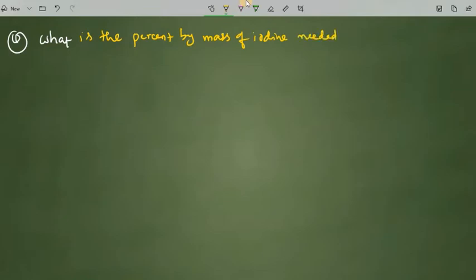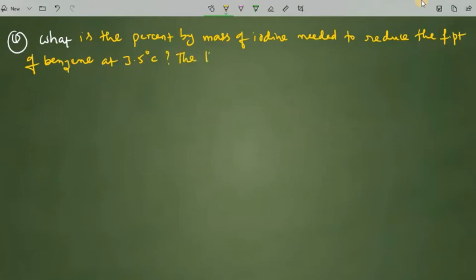Another important question: what is the percent by mass of iodine needed to reduce the freezing point of benzene to 3.5 degrees Celsius?